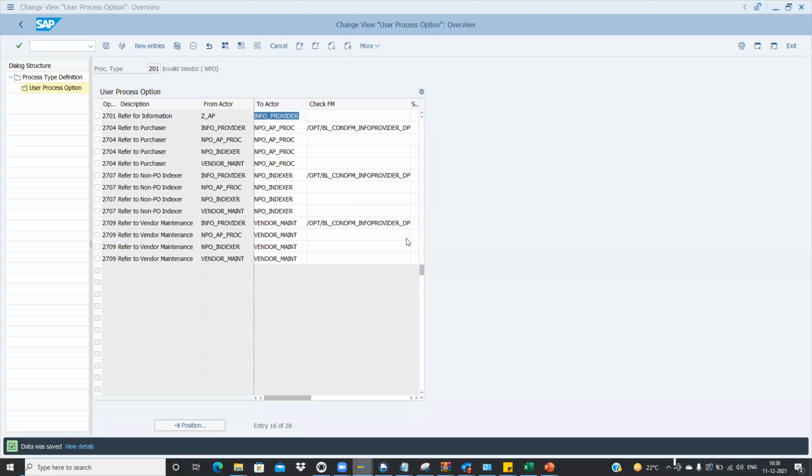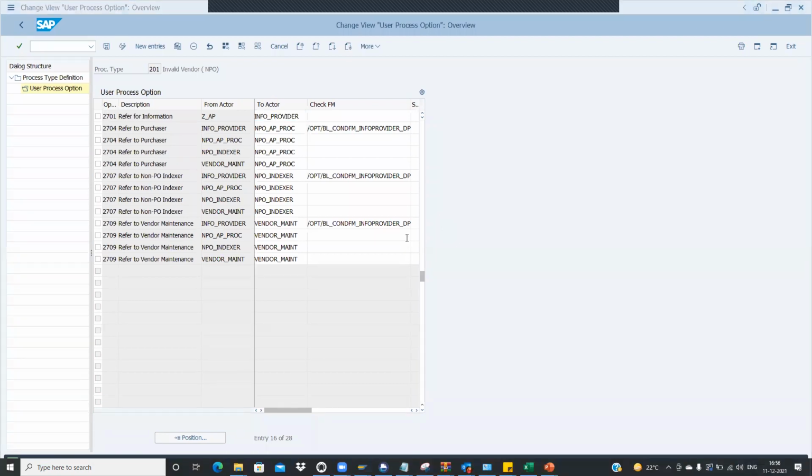And these function modules are standard, no need to change anything, no? These check function modules, yeah, these are the standard ones, and no need to change anything.